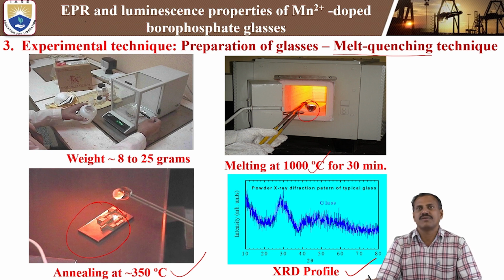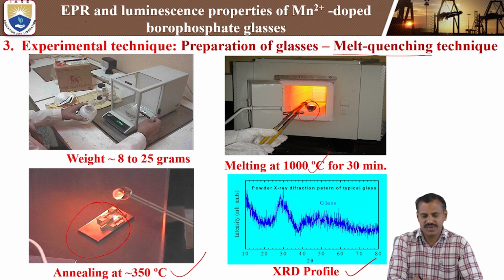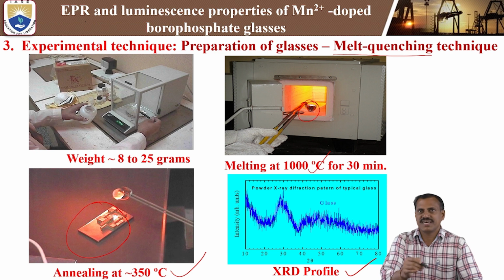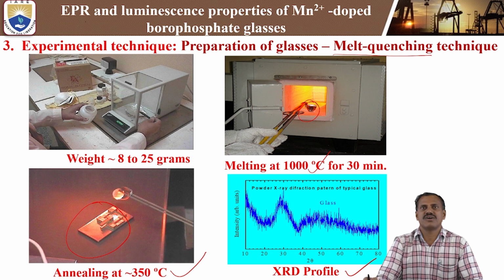In the XRD profile, we are measuring 2 theta versus intensity. In this one, we are observing that the graph curve shows broad peaks only, not sharp peaks. Sharp peaks would mean it shows the crystalline nature. Here you cannot get anything sharp, which is why you are getting glassy nature. Broad peaks show the glassy nature. So finally, we confirmed that our prepared samples are completely glassy in nature.